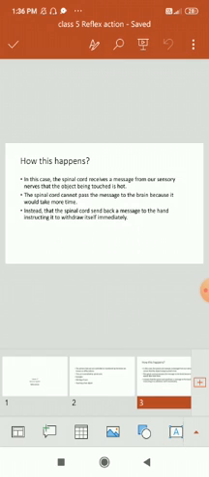Why? Because it takes more time to send a message to the brain that this object is hot and you have to take your hand away. The spinal cord does not pass the message to the brain because it would take more time. Okay, clear? Instead, the spinal cord sends back a message to the hand instructing it to withdraw itself immediately.